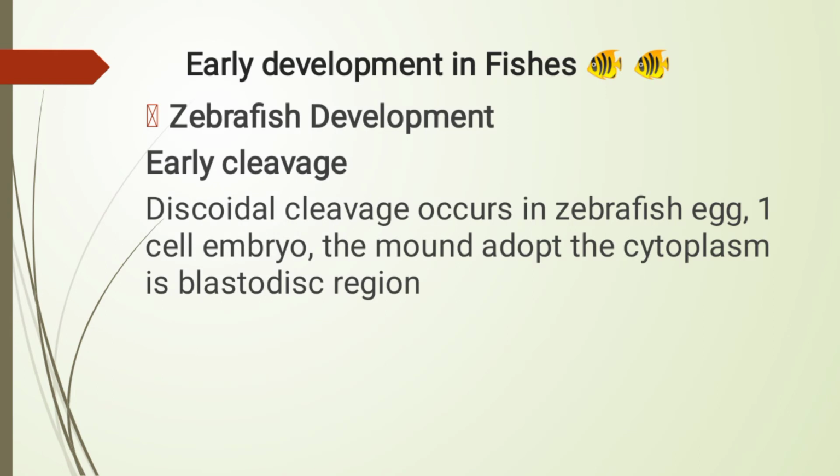Next, we will discuss early development in fishes. In this, we have the example of zebrafish development. We discuss early cleavage. Discoidal cleavage occurs in zebrafish. In the one cell embryo, the mound atop the cytoplasm is the blastodisc region. There is a video link that you can see to understand better.